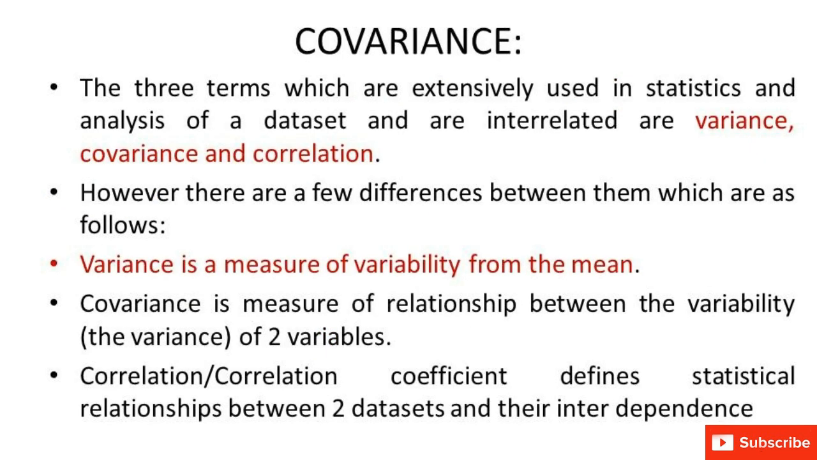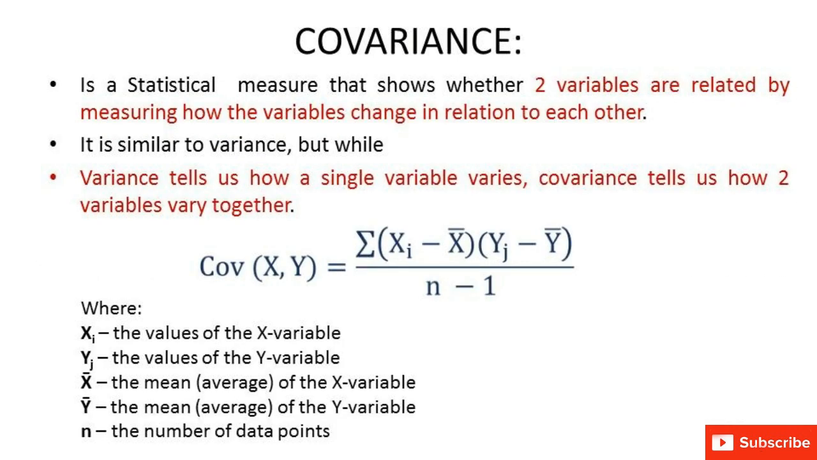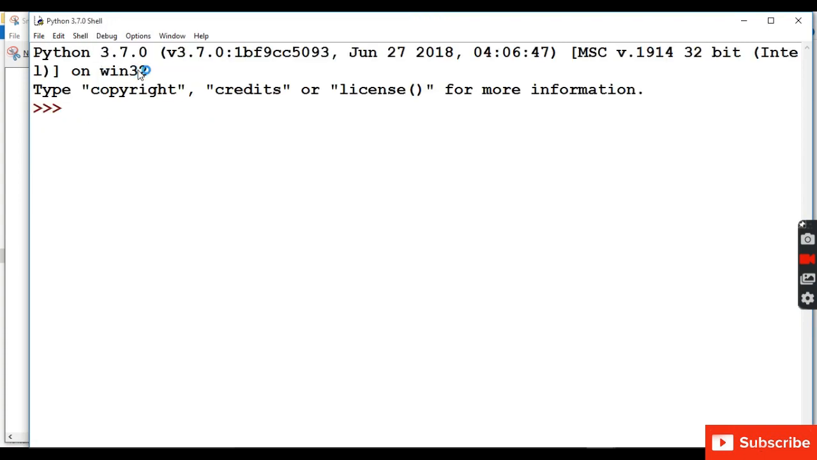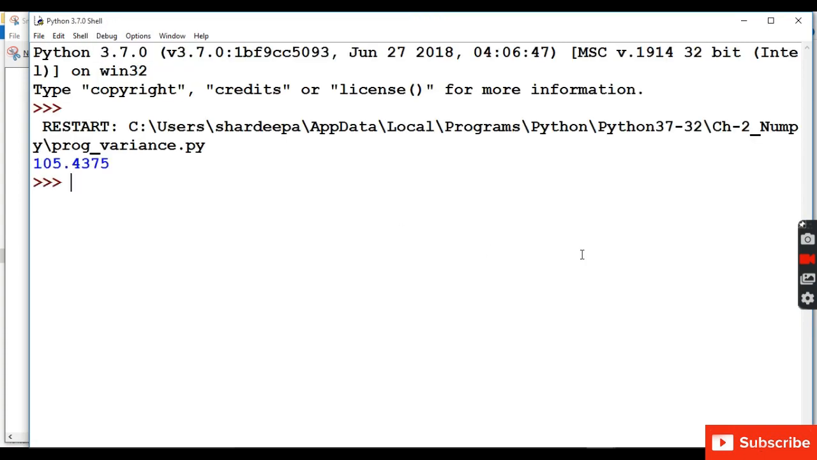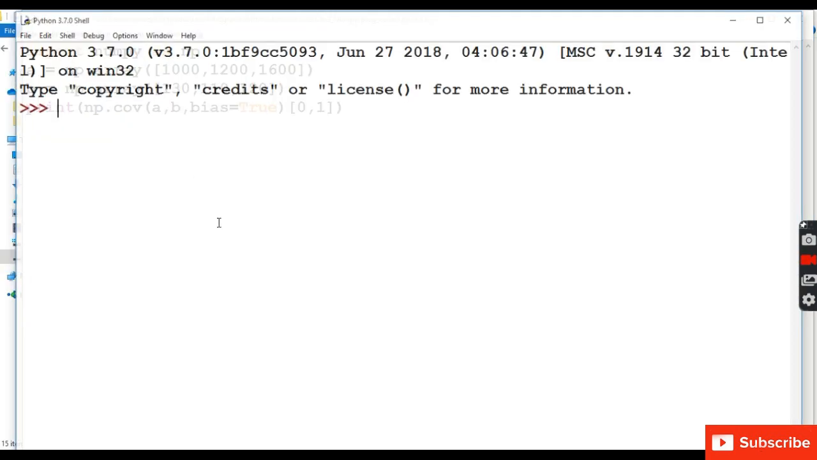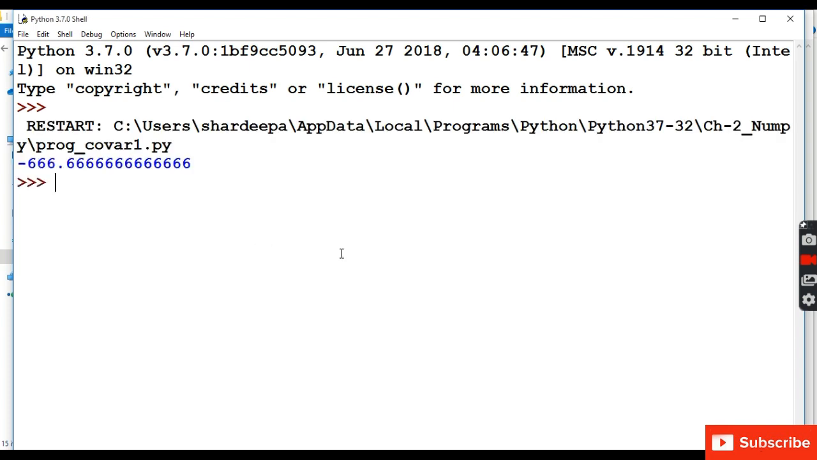Three terms which are extensively used in statistics and analysis of a data set and are interrelated are variance, covariance, and correlation. So now we will study how they are interrelated and how they are different from each other. So have a look. Variance is a measure of variability from the mean. Covariance is a measure of relationship between variability of two variables. And correlation or correlation coefficient defines the statistical relationship between two data sets and their interdependence.